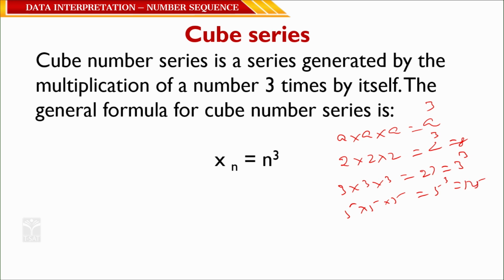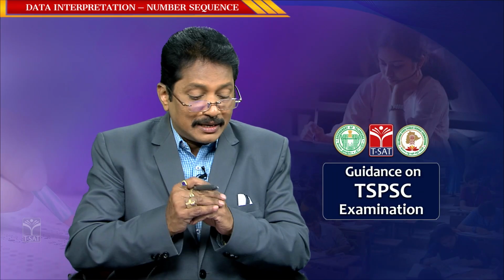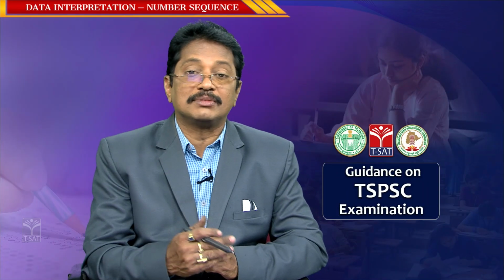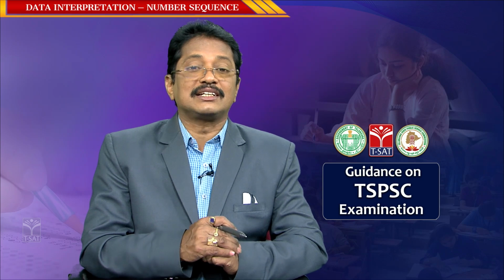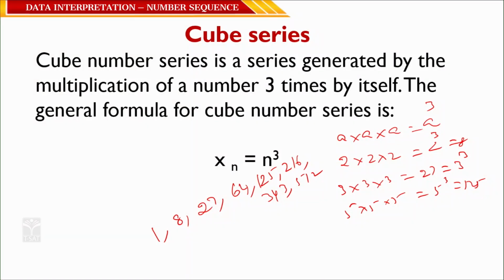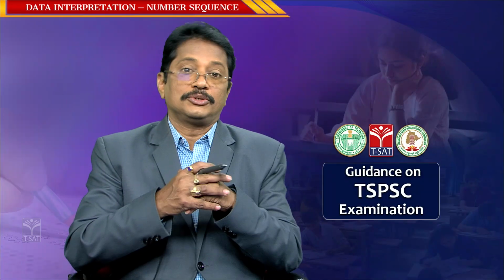So all these: 1, 8, 27, 64, 125, 216, 343, 512, all these are perfect cubes, and this will form a cube series. A cube number series is a series which is generated by multiplying a number 3 times by itself. The general formula for a cube number series is xn equals n cube. Clear? So you can find the cube of a number.